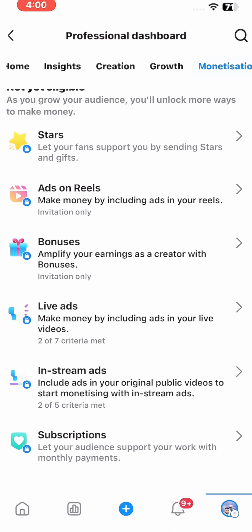This one is ads on live stream. Whenever you're doing a live stream, they will place ads. With in-stream ads, they will start placing adverts on your videos. This one is subscriptions. Maybe you want a membership or paid video content on your Facebook; you can turn this one on. The easy one here is ads on reels, so I'll just click on ads on reels.